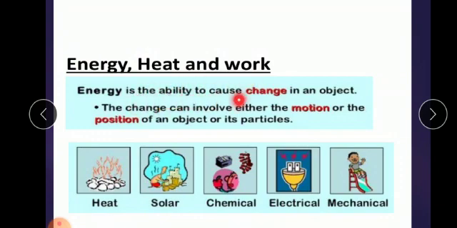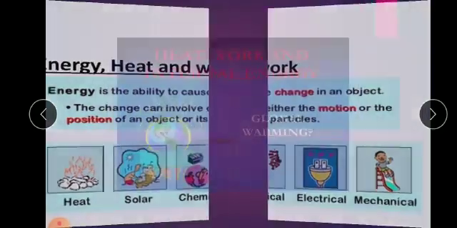Energy is the ability to cause change in an object. So heat may be produced from different sources. This is also heat, this is solar heat, and chemical energy also produces heat, and electrical energy also produces heat, mechanical energy. So everything is an energy. The heat is a form of energy. The change can involve either the motion or the position of an object or its particles.